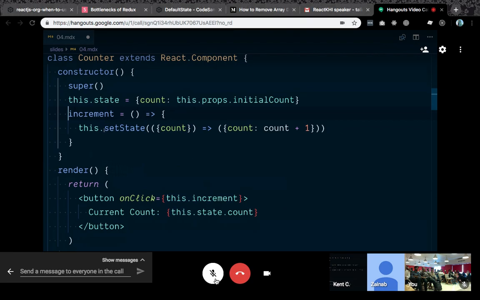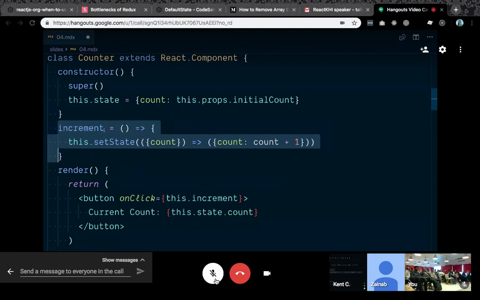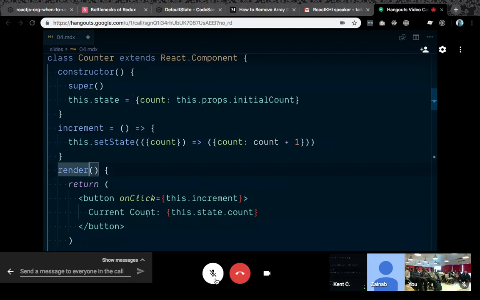So that's always been a point of frustration. Even experienced developers struggle with knowing when do I bind or when do I not. Like, if I'm going to do this equals arrow thing, then why don't I do it here as well, right? And I'll just do that to all my methods. Well, yeah, you could probably do that and you'll probably be fine.